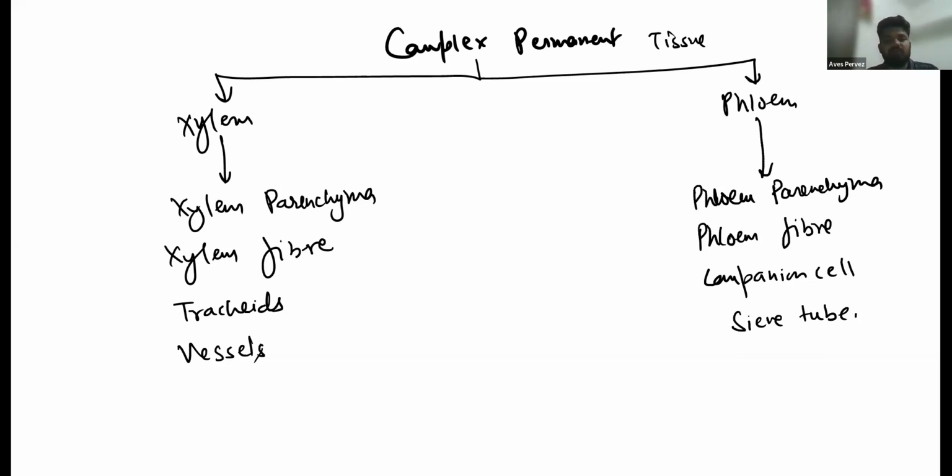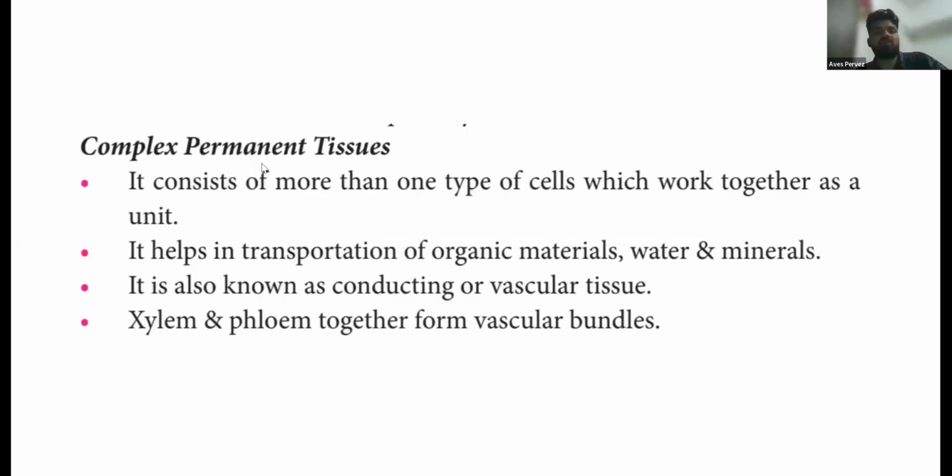So let's move on. That is complex permanent tissue. Now, talking about complex tissue, it consists of... And what's the difference between complex and simple permanent tissue?